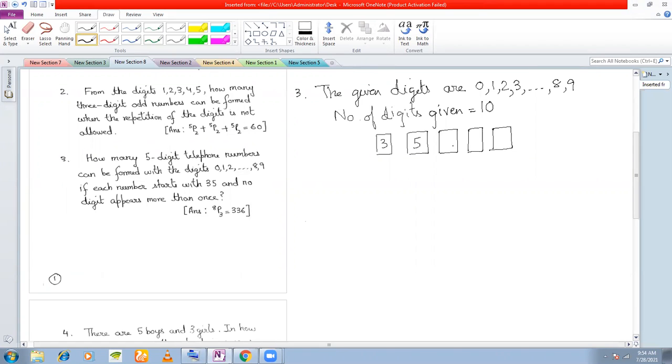Now how many places left? 3 places left. Right? And how many digits left? Total number of digits was 10. So 2 digits you have already consumed in the first and the second place. So how many digits left? 8 digits left. 10 minus 2.